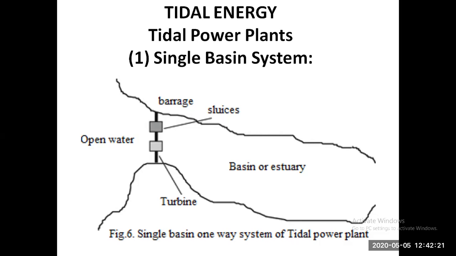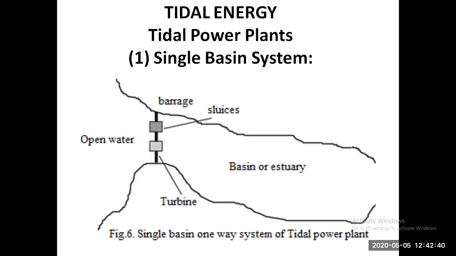Here are some kinds of power plants, such as the tidal power plant. The tidal power plant can be classified on the basis of basin or estuary. An estuary or basin is some kind of reservoir.